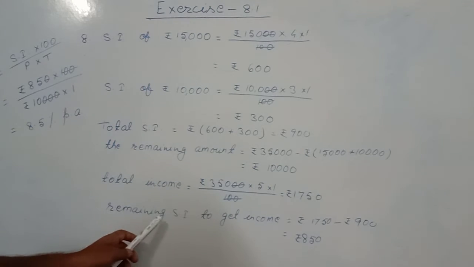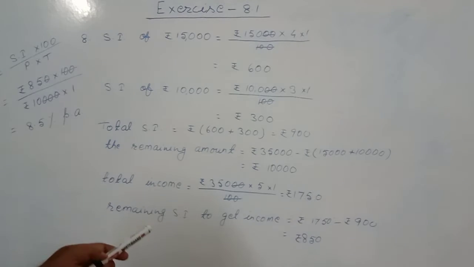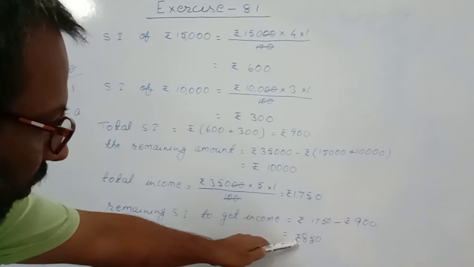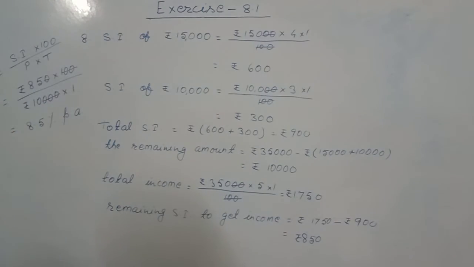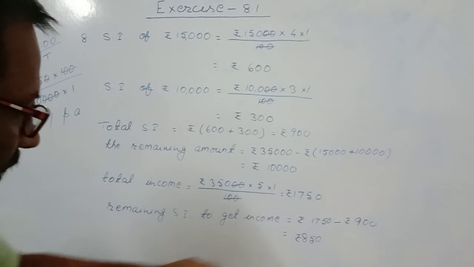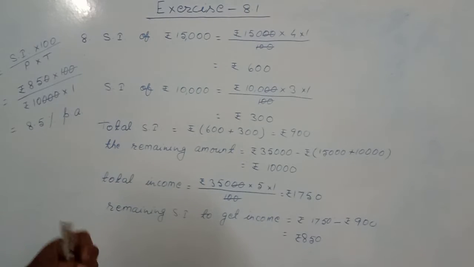So the remaining SI to get that much income is equal to 1,750 minus 900. We got 850. In this way, we have principal, simple interest, and time is 1 year. We are asked to find the rate of interest.